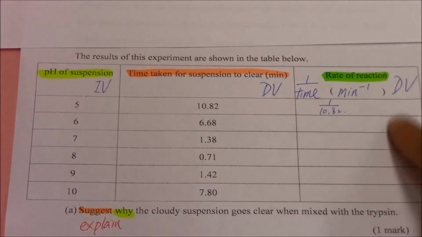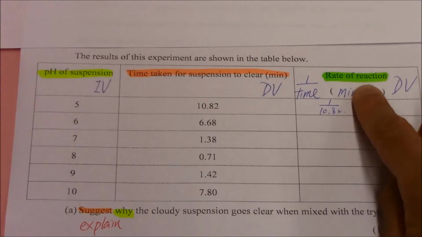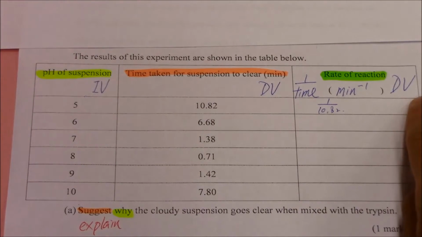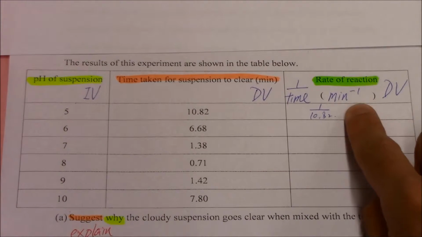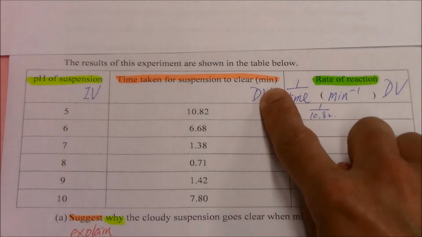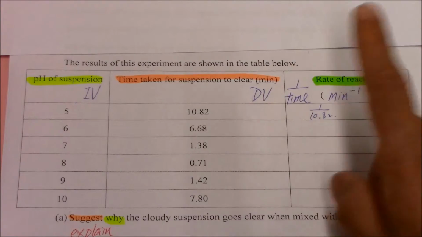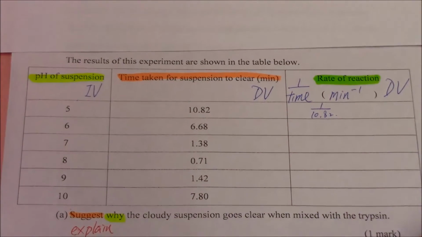And the last column is the rate of reaction, just 1 over time, and then it is still dV, and the unit is not per second, it's per minute. It's different from the question 8.